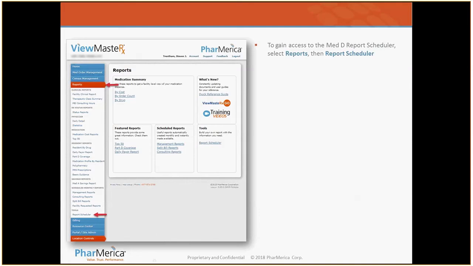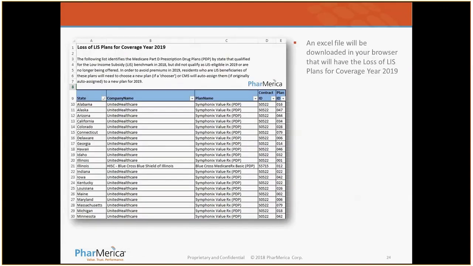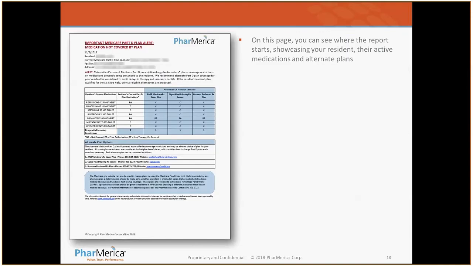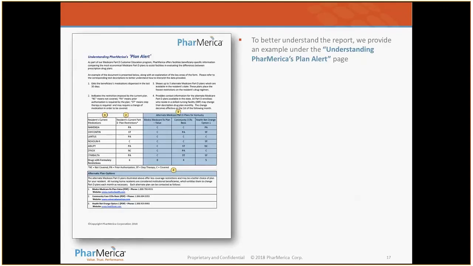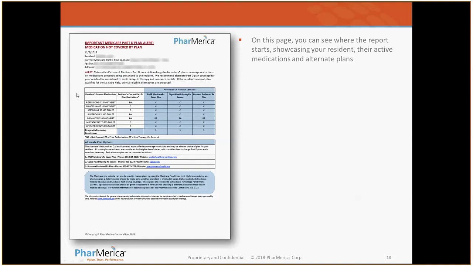We're on slide 25. Now, I mentioned earlier regarding the Med-D scheduler and the reports, and I apologize because I'm going to roll back a few screens here and it may take a minute, but it goes back to the loss of low-income plan download report that I was referring to. This report here includes the loss of low-income subsidy plans, and most important, it will include a current by resident drug regimen and alternative plans.